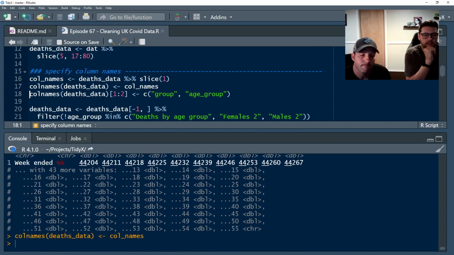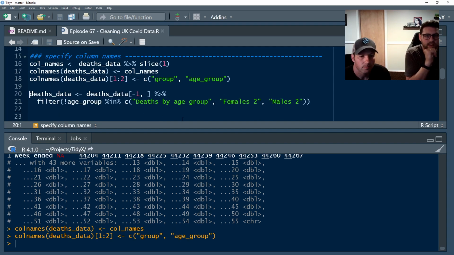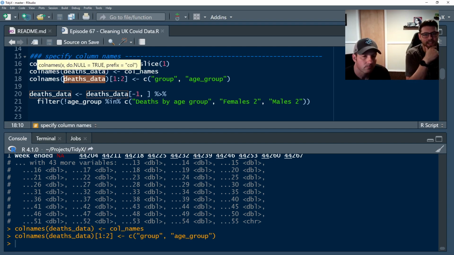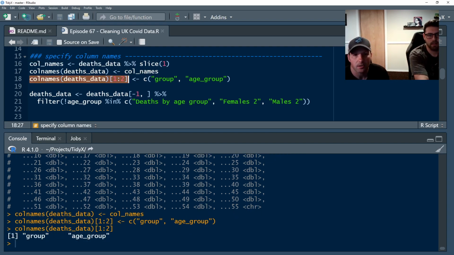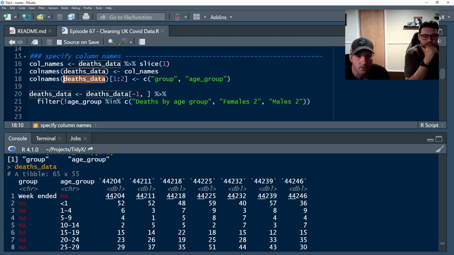And then we also know that the first 2 columns of deaths data are the group and the age group. So we've got that information there, so we're going to run that as well. This is assigning group and age group into columns 1 and 2 of deaths data. It's kind of funny how you can do this assignment back like this. At least I always think it looks funny. You could probably have done this in a few steps in Tidyverse, but usually when I handle column names, I tend to do it in base R like this because I want to know exactly what I'm assigning so I don't mess up any columns. Exactly. Don't leave it up to chance.